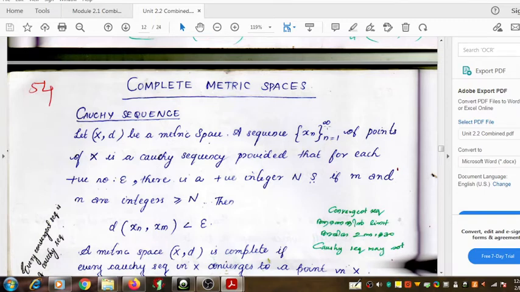N varies from 1 up to infinity of points of X, but this sequence contains only the points of X. It takes only the points of the metric space X. We say that it's a Cauchy sequence if for every epsilon chosen, see, we are choosing an epsilon, and this quantity epsilon has the property that it is positive. It must be a positive real number.